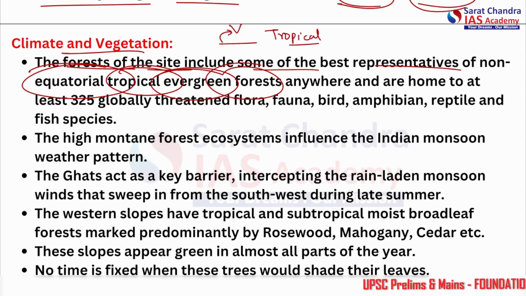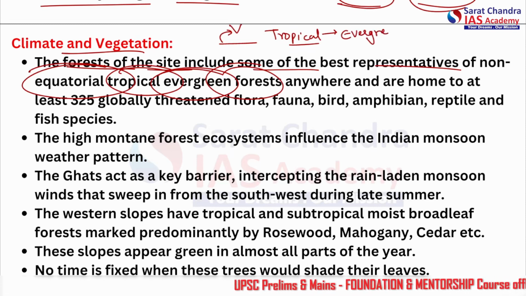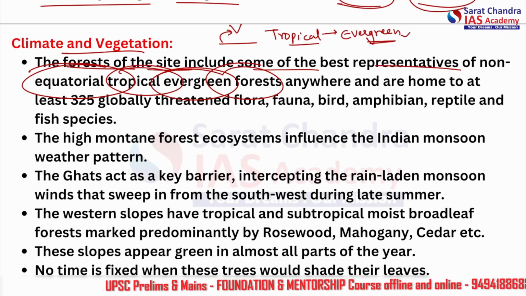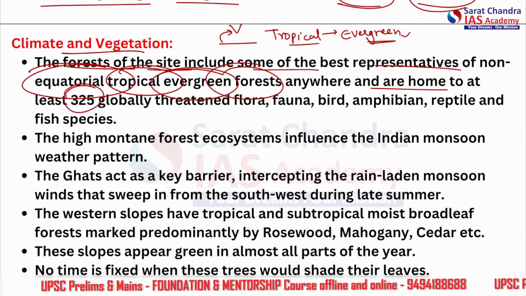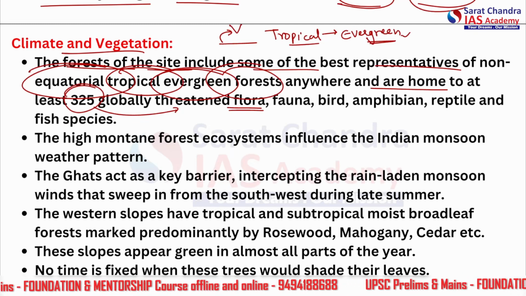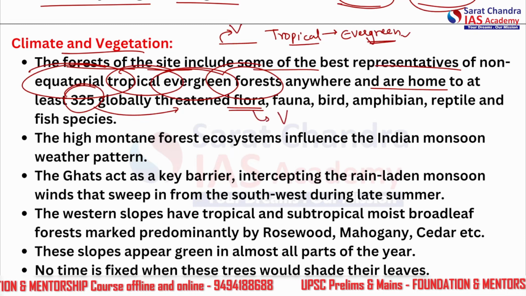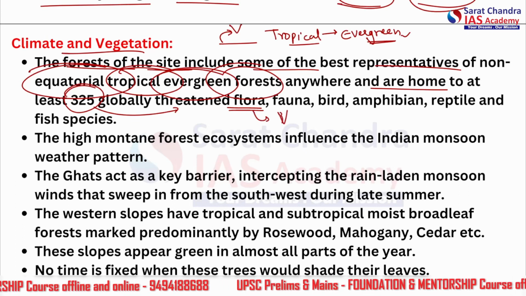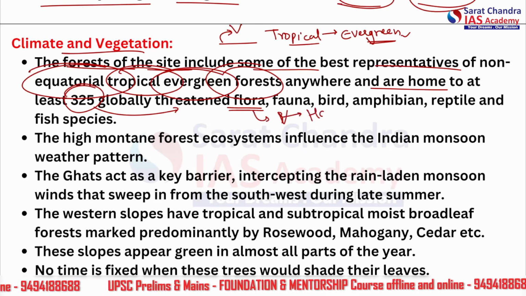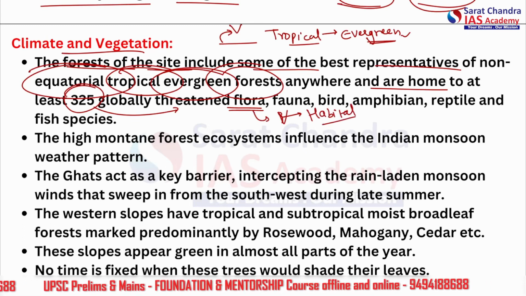And they are completely evergreen, not semi-evergreen, etc. They are completely evergreen forests. Whatever season you go there, it's always green. And they are home to at least 325 globally threatened flora, because they are endemic to here and the habitat is reducing. Alright, so the primary reason of threat to wildlife in the Western Ghat is reducing habitat or habitat loss.